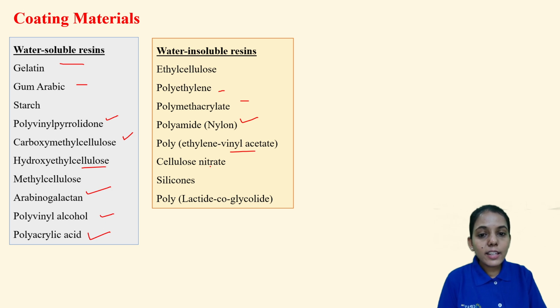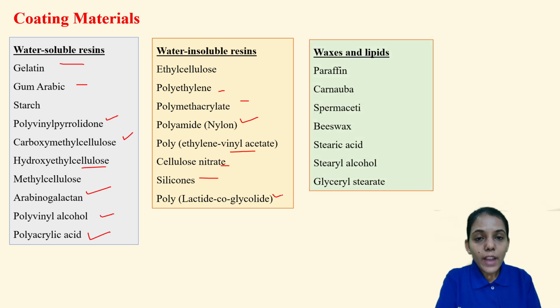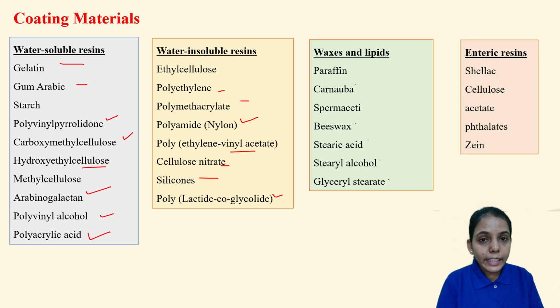Polyethylene vinyl acetate, cellulose nitrate, silicon, polylactide co-glycolide. So these are the different water insoluble resins. Waxes and lipids, so that is paraffin, carnauba wax, spermaceti, beeswax, stearic acid, stearyl alcohol and glyceryl stearate. So these are the different waxes and lipids which are used. So, water soluble, water insoluble, waxes and lipids, followed by the enteric resins.